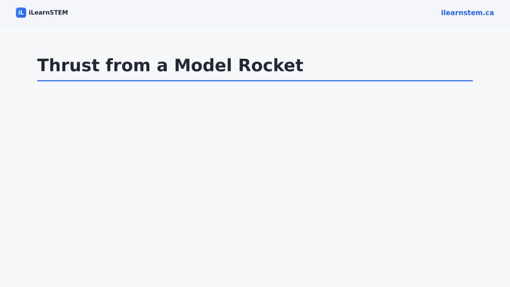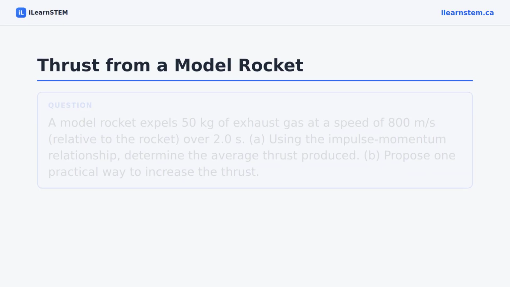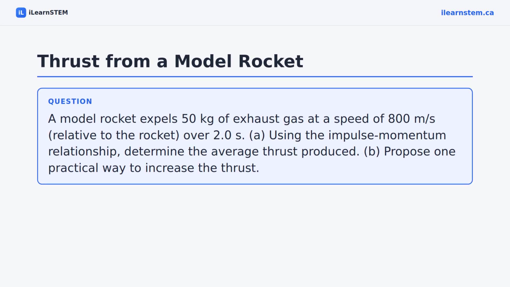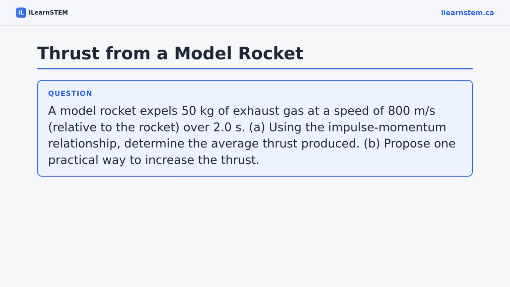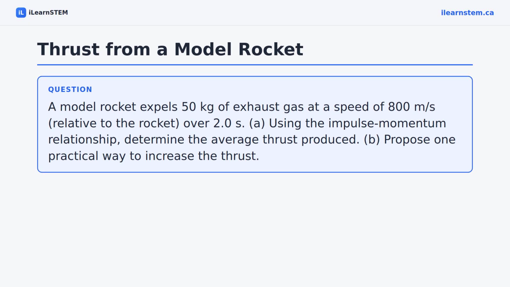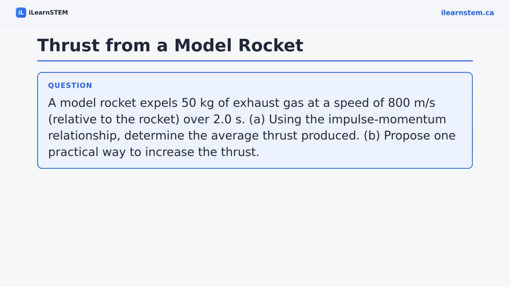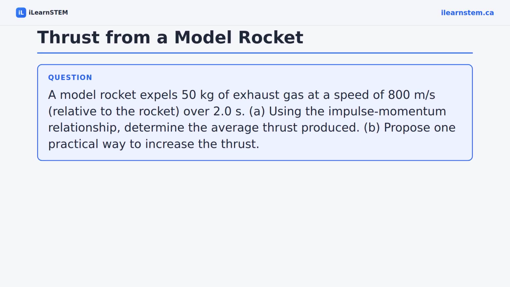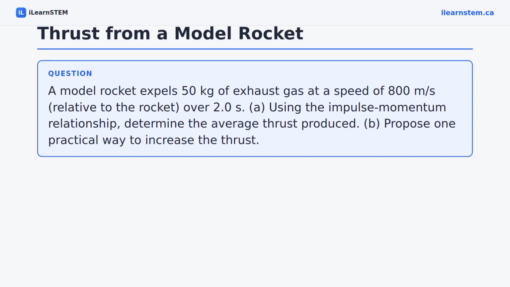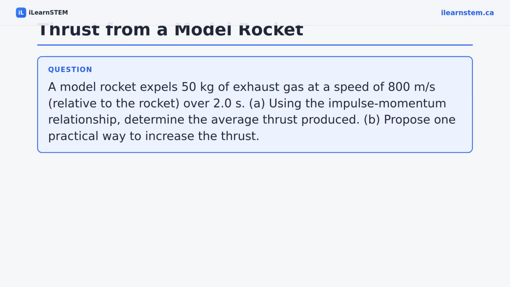We'll use the impulse-momentum relationship to find the average thrust of a model rocket. Here's the problem. A model rocket expels 50 kilograms of exhaust gas at a speed of 800 meters per second relative to the rocket over 2.0 seconds. Part A. Using the impulse-momentum relationship, determine the average thrust produced. Part B. Propose one practical way to increase the thrust.